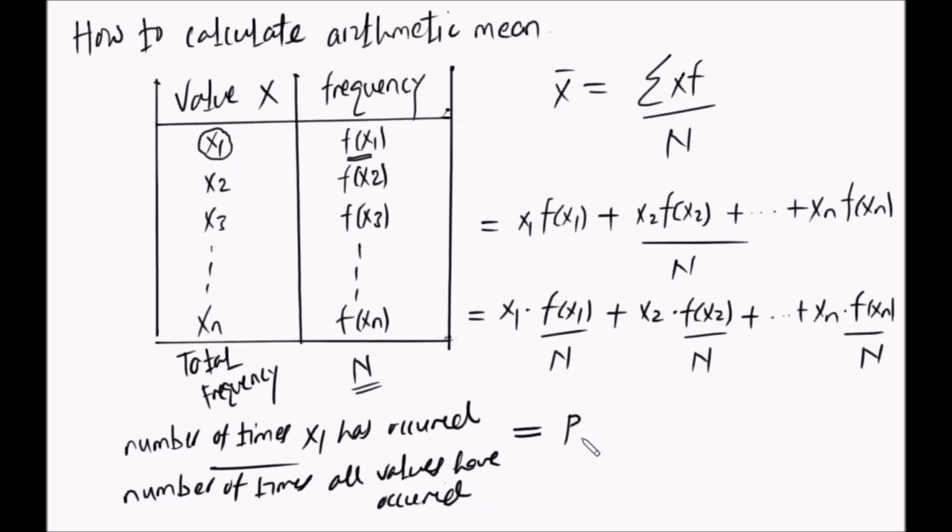So the number of times x1 has occurred over the number of times all values have occurred, unapata the probability of x1 to occur, you see? Kwa hiyo hii itatupa the probability of x1 to occur. Hii itatupa the probability of x2 to occur. Hii itatupa the probability of xn to occur. So what do we have here?